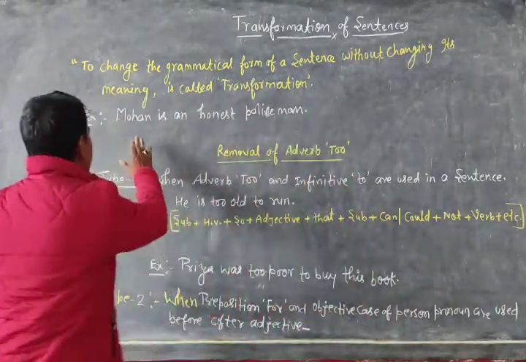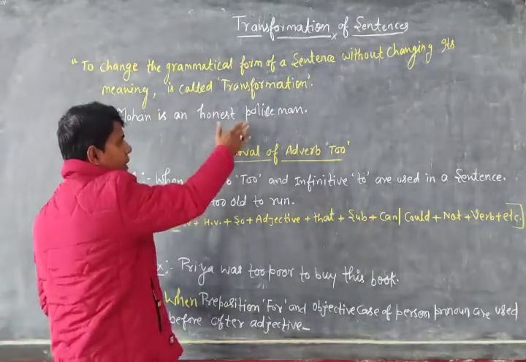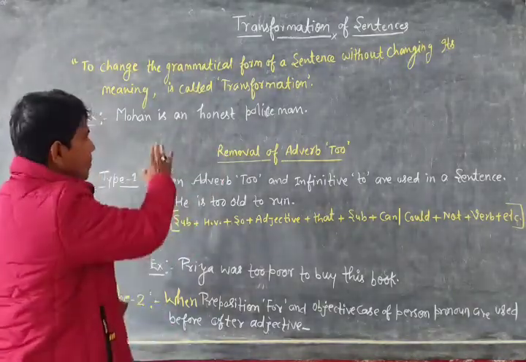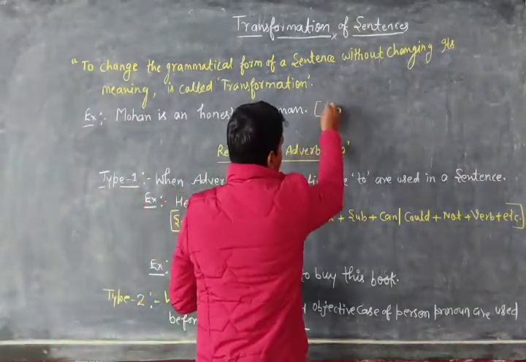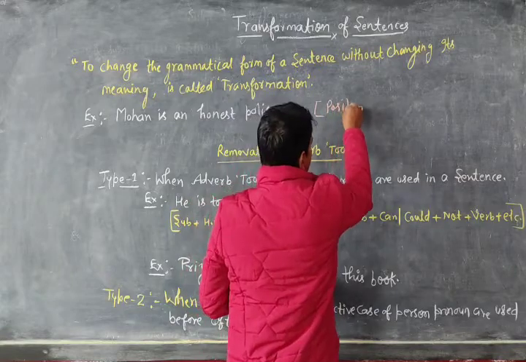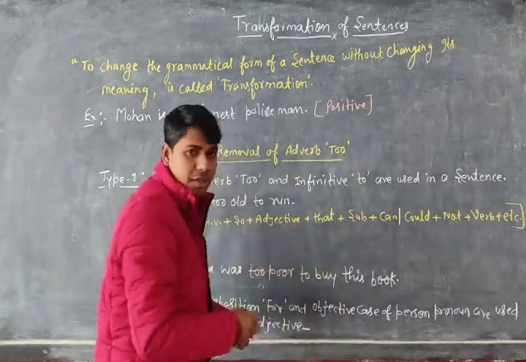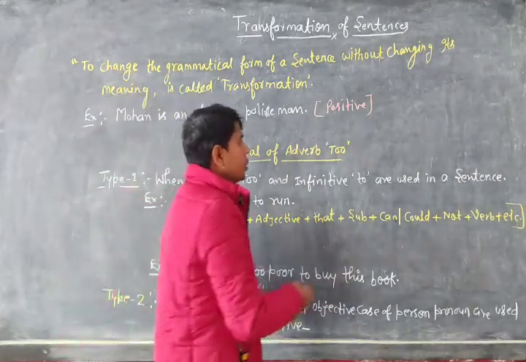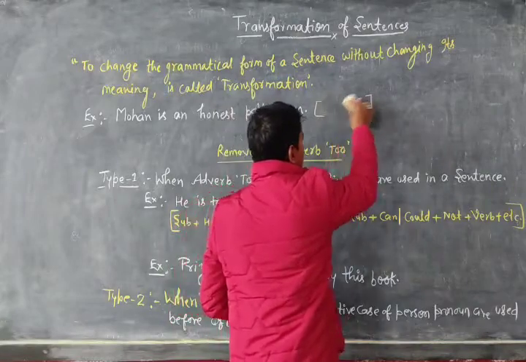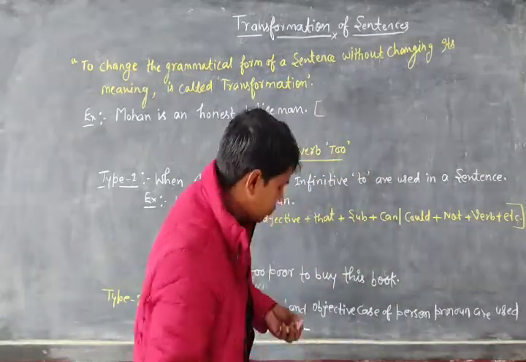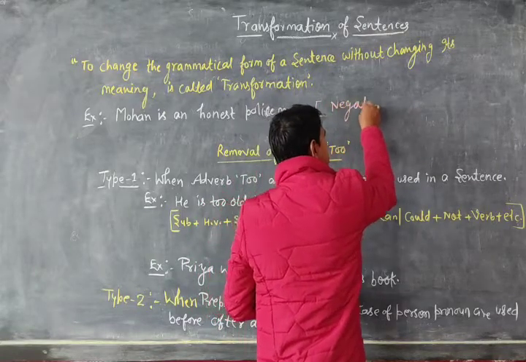I have mentioned an example here: Mohan is an honest policeman. This is a positive or affirmative sentence, and you are asked to transform it into a negative sentence.